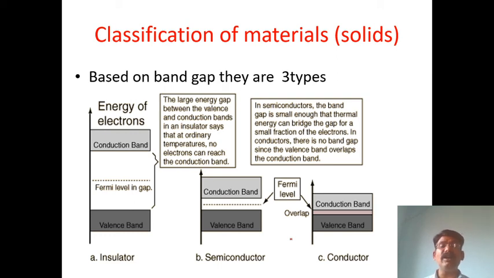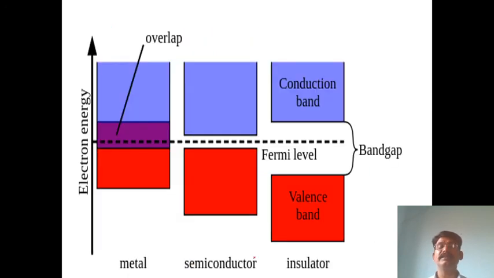The Fermi level is present between the conduction band and the valence band. This is the Fermi level, the dotted line, with the band gap. Here the band gap is very high, a lot of width. The band gap is large in an insulator.